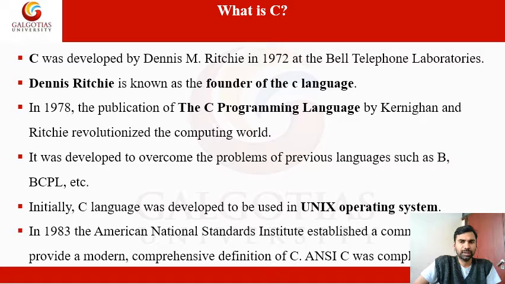Further, it was enhanced by ANSI, the American National Standards Institute, in 1983. This is called ANSI C. This is the latest version of the C language. It includes some character sets in the C language.